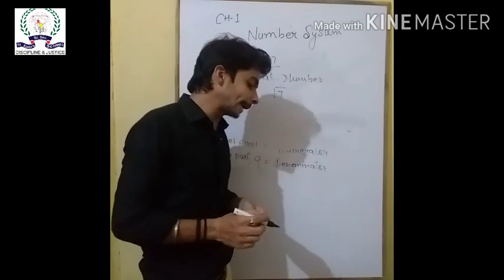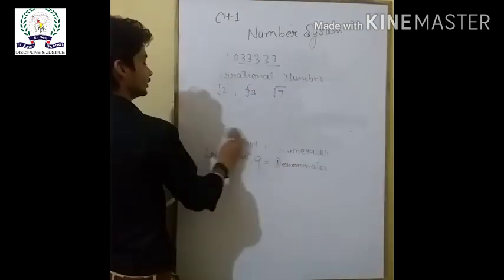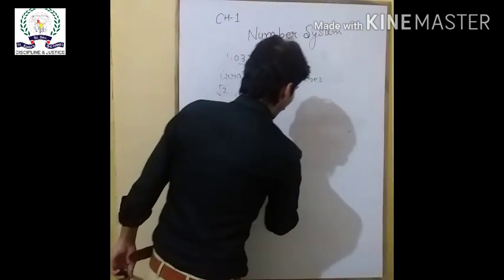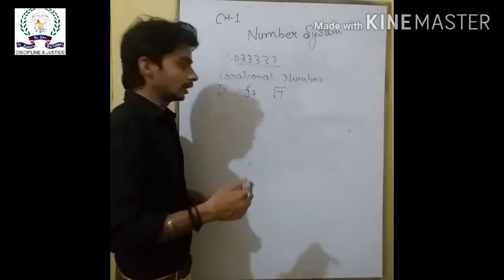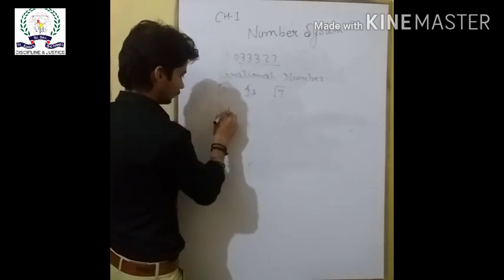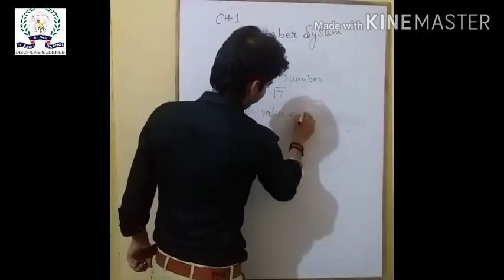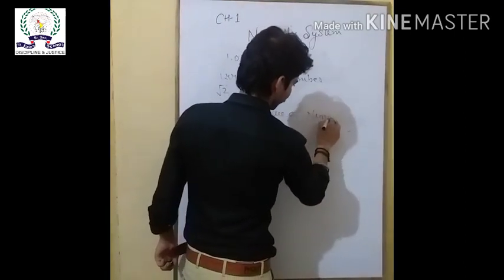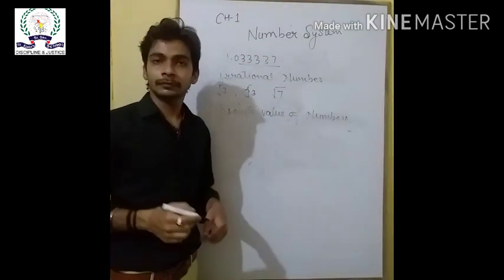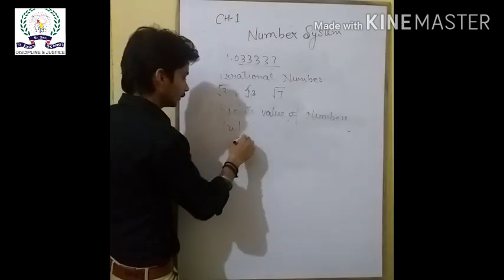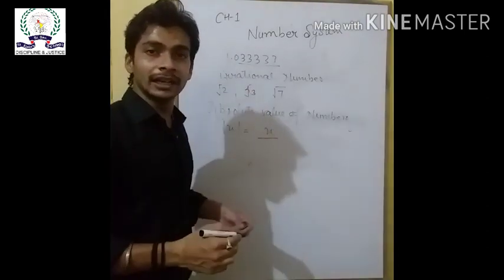Come to my next topic, which is the absolute value of numbers. The value of the numeral, regardless of its sign, is called the absolute value of the number. The absolute value is represented by the sign of mod. The mod of x is equal to x, and this is the x unit regardless of its positive or